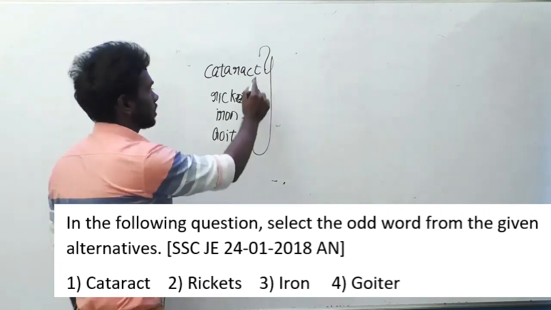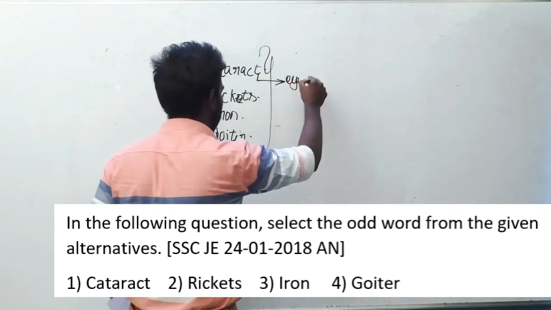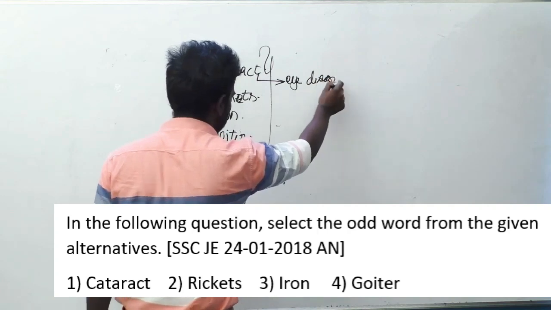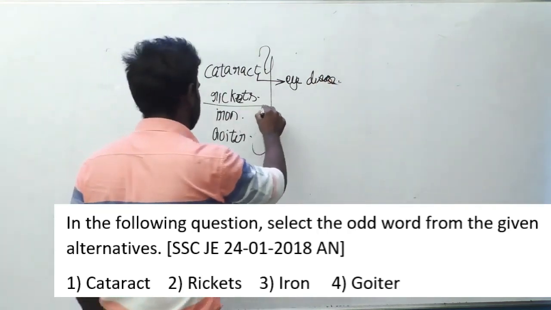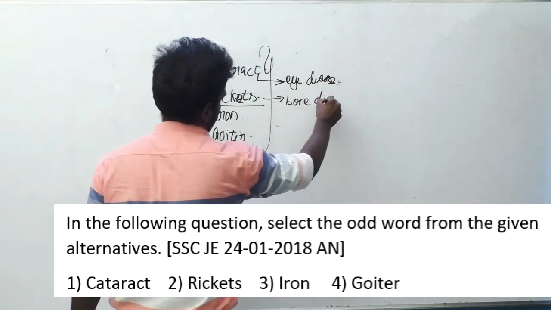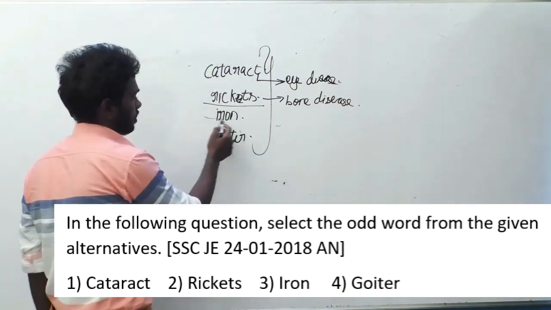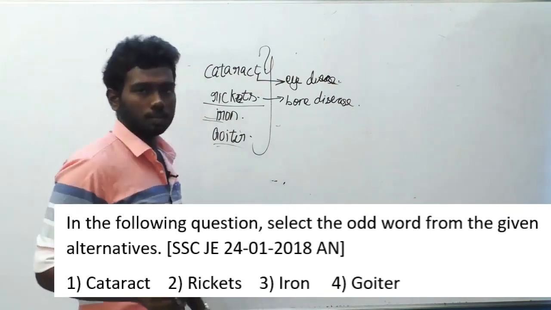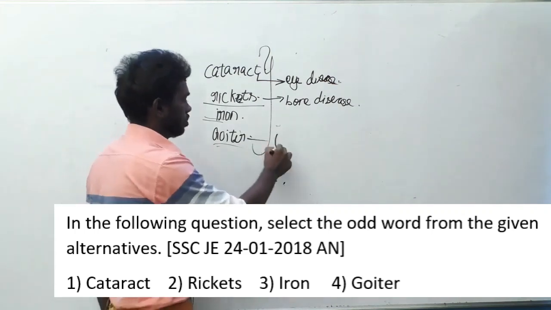What is a cataract? Cataract is an eye disease. Then what is rickets? Rickets is a bone disease. What is iron? Let us just keep it in reserve, and we will go to goiter. Goiter is a disease which forms in the thyroid. Thyroid related disease is called goiter.